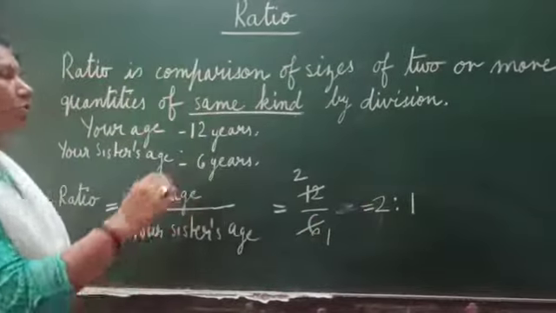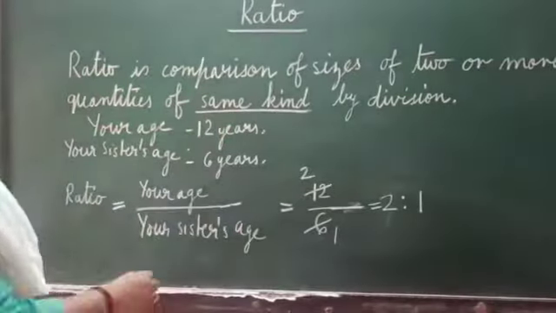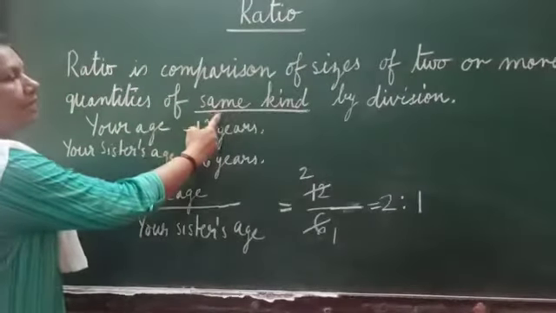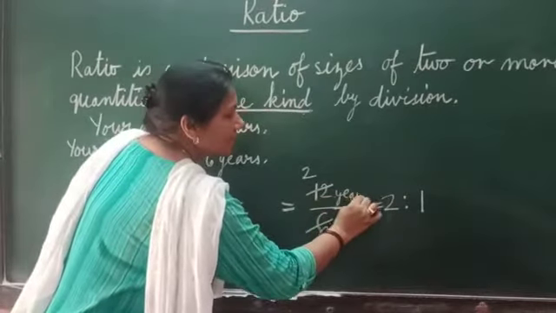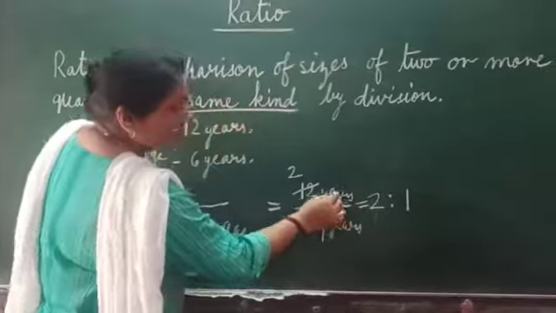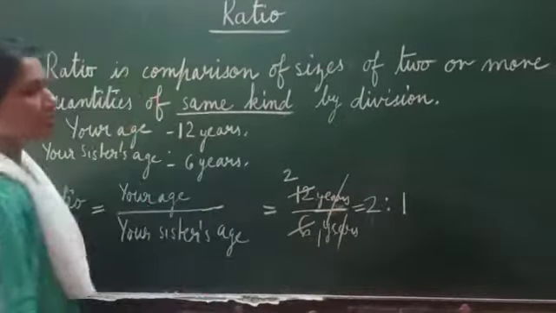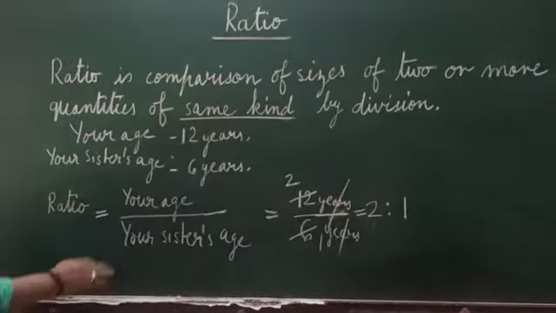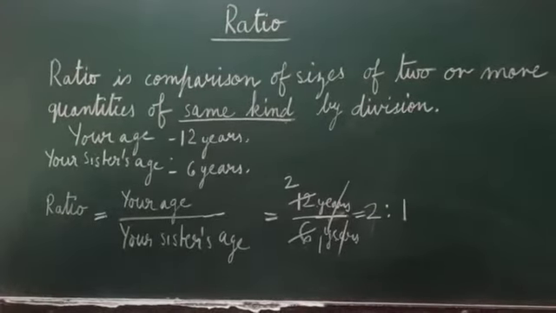Now one more important thing is there. The ratio has no units. Why does it have no units? This is very important because we are comparing the same kind. Here the unit is years, here also the unit is years only. So it is a same kind comparison, and when we divide, the unit also crosses out. That is why the ratio has got no unit. It is a very important property of ratio.